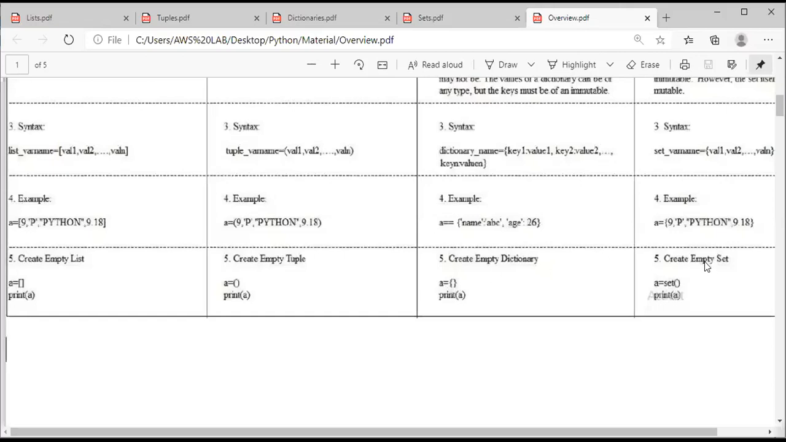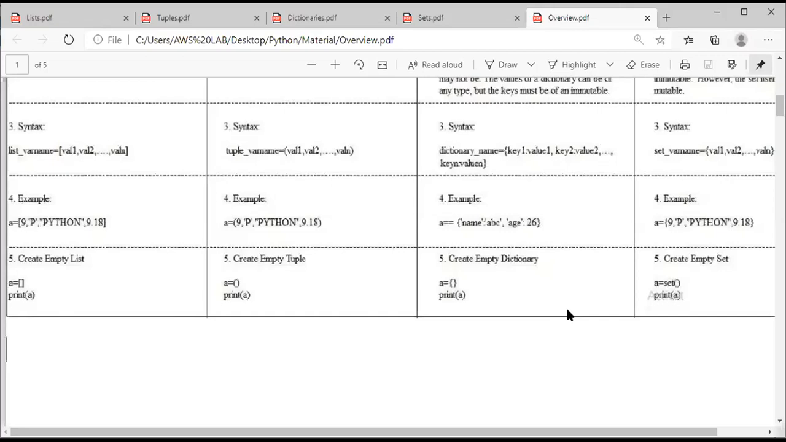Whereas for an empty set, A is equal to, A is the name of the set, and equal to is the assignment operator. Here we must not provide curly brace open and curly brace close. There is a predefined method called set. Clear, everyone? So the first three represent the same.